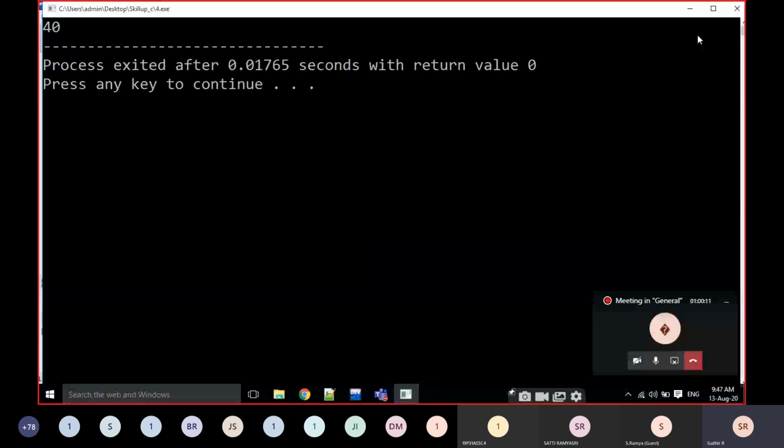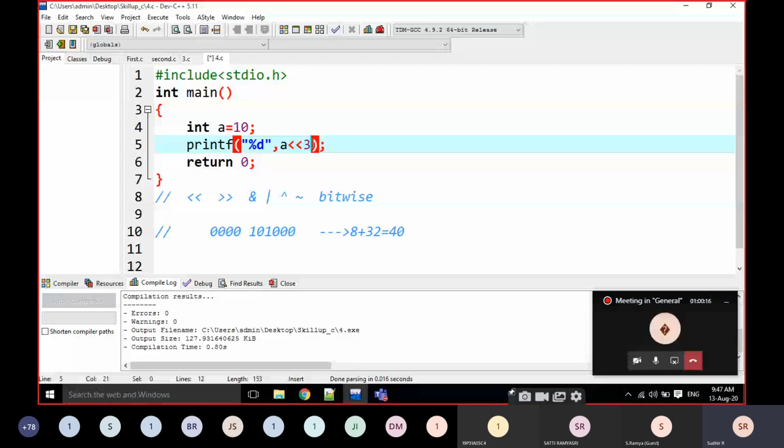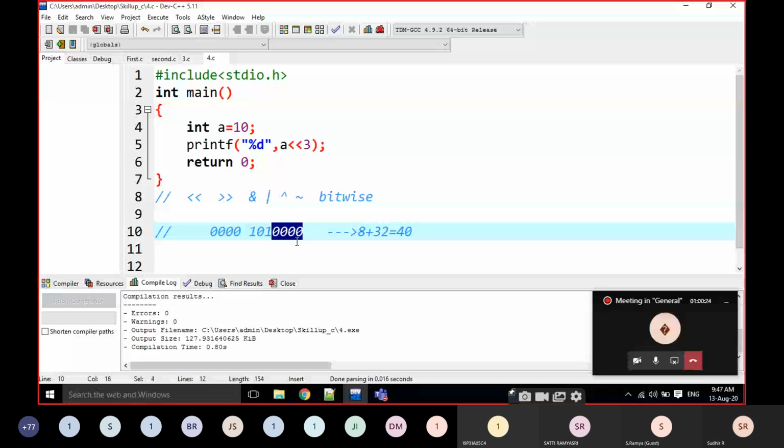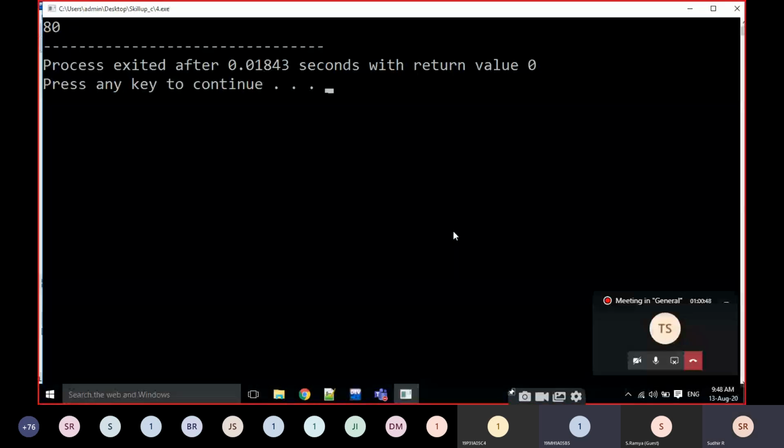For example, I am going to change it to 3 here. Okay, that means one more 0 is put here. 2 power 0, 2 power 1, 2 power 2, 2 power 3, 2 power 4. What is 2 power 4? 16, sir. 16 plus 2 power 5, 2 power 6. 2 power 6 is 64. 64 plus 16 is 80. Output is 80 like this. Okay, is it clear everyone?